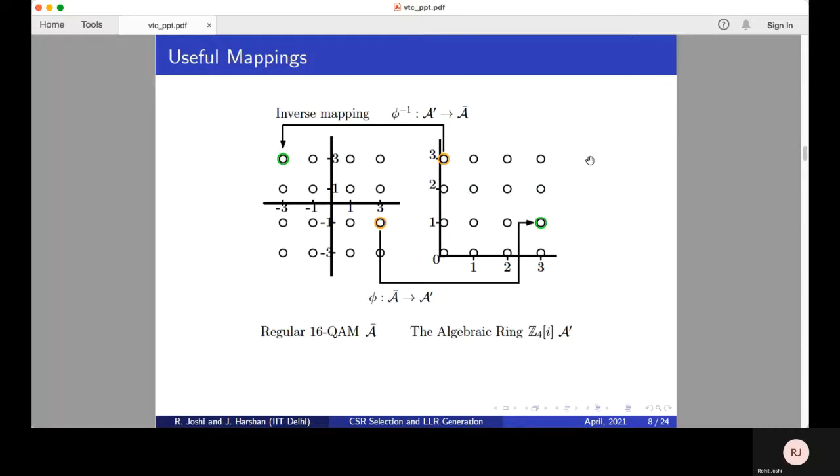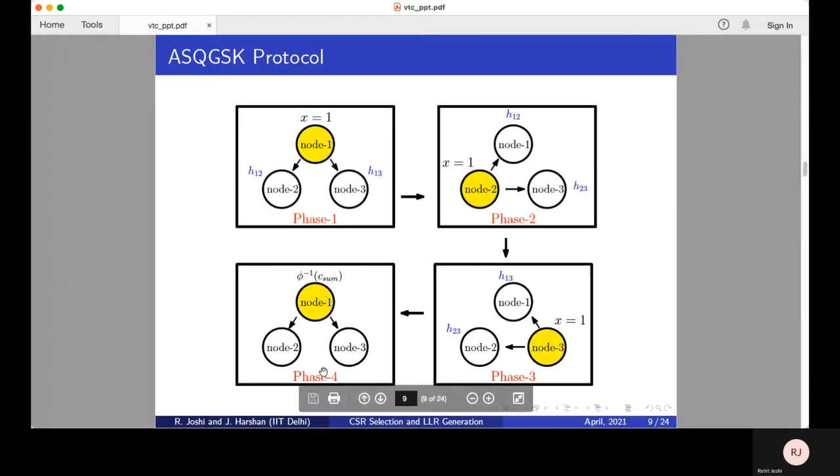Please note that this quantizer is different from the one used to synthesize the bits out of the CSR. We need the algebraic ring shown on the right in order to preserve the confidentiality. In phase 4, the facilitator first quantizes its estimates of H12 and H13 in the QAM constellation, maps them to the algebraic ring and sums them up in modulo fashion. It then broadcasts the inverse QAM point of this sum in the ring to the two nodes.